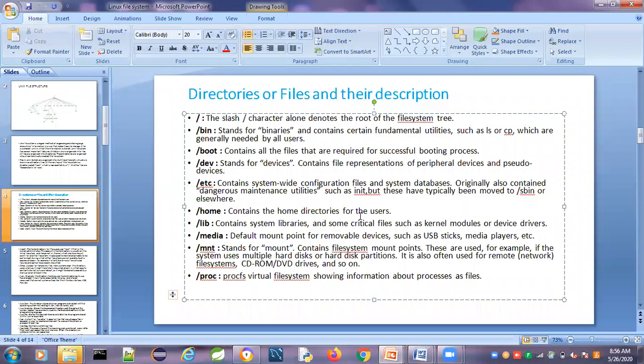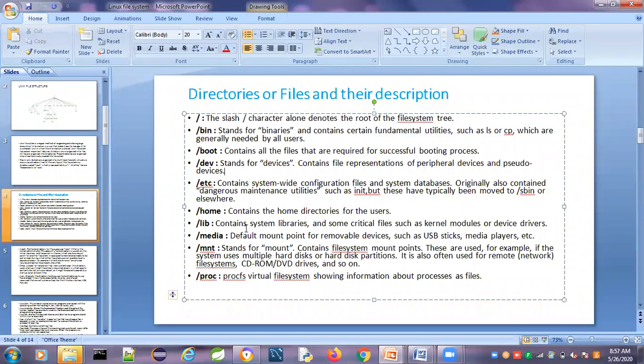By default, they will be under forward slash home, forward slash username. The directory is created with the help of that, and it is known as the home directory. So under home, all the users are present.